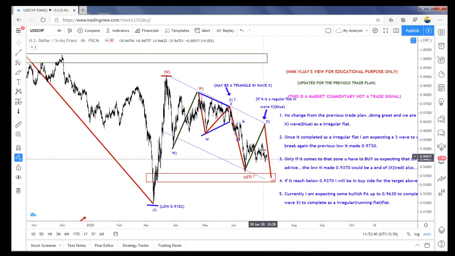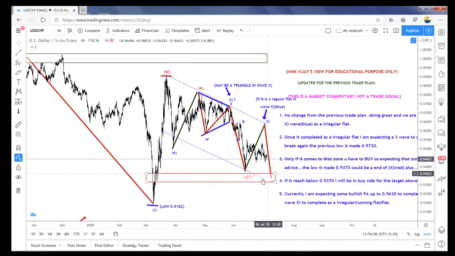So mind that UJ, USDCHF, we need to watch and enter. It's not blind. If it reaches here, I will enter, and otherwise I won't sell here, because we are not confident whether it has ended or not. So once it gets here, and if it gets rejected and if it breaks this low, it means this trade plan is valid.